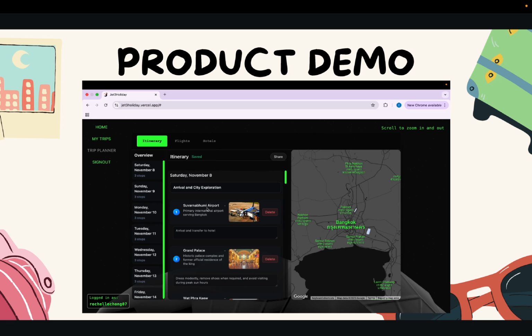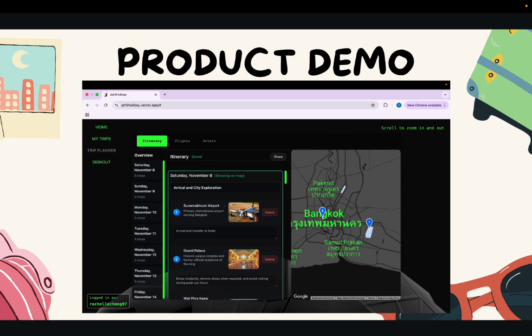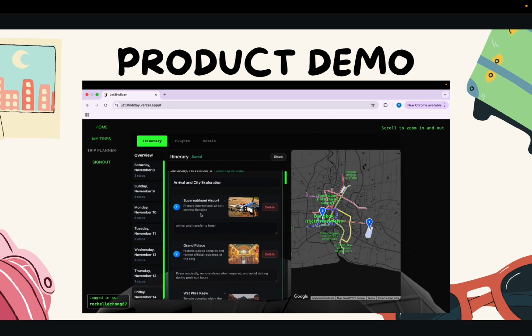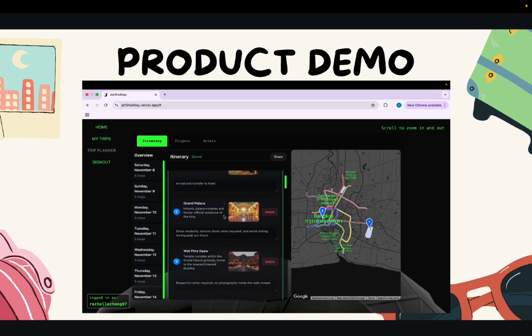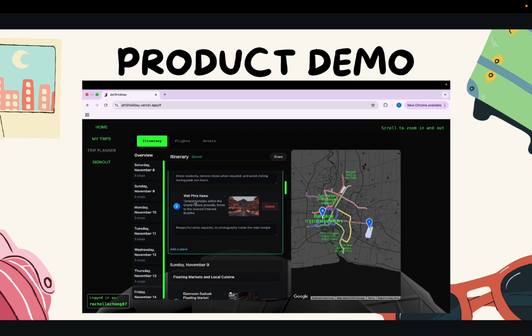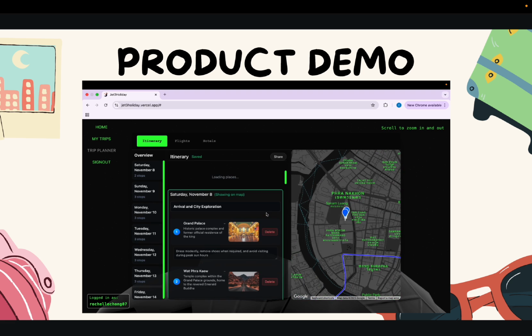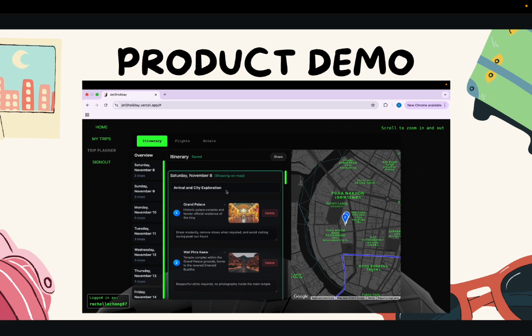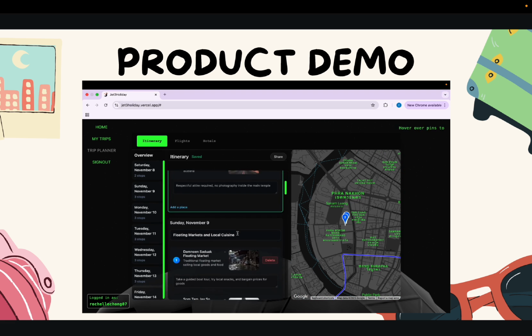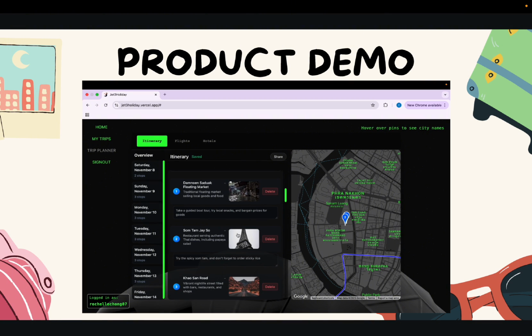Once you click on one of the activities, it will show you the different places of the activities over here. So you can see we land in this airport, and then you have the place to Grand Palace, and lastly with Krakow. But for example, if I want to take this out, I can simply click the delete button. Alright, this will simply just delete it from my itinerary. And let's take a look at the next day's itinerary.